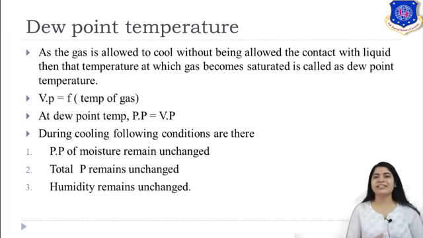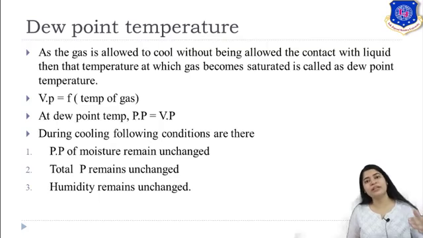Here we will understand how it is related to humidification. Now see, as the gas is allowed to cool without being in contact with liquid, the temperature at which the gas becomes saturated is called your dew point temperature. So you are cooling your gas without allowing contact with the liquid surface. As you cool down, the temperature at which that gas becomes saturated is your dew point temperature. Saturation means the maximum limit up to which your gas can hold the water vapor.